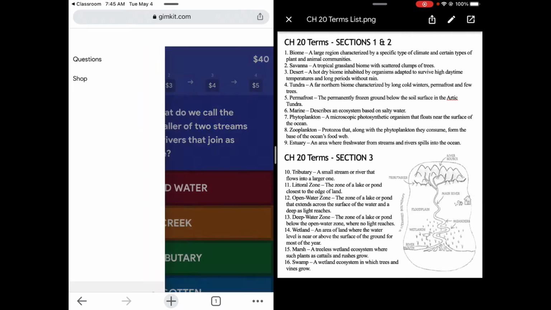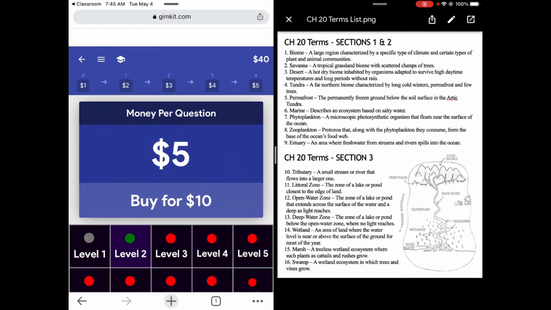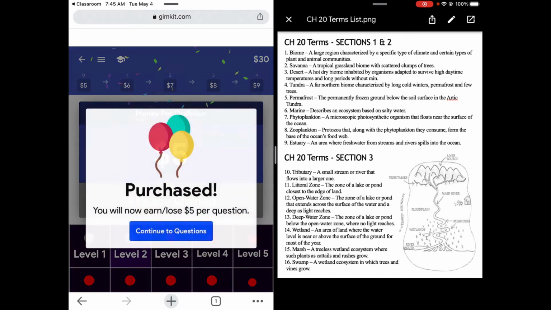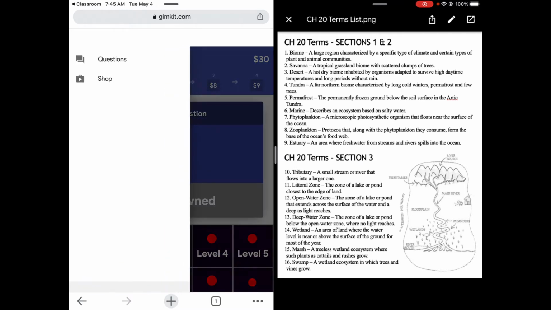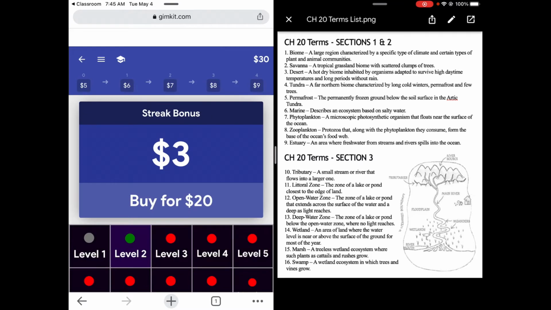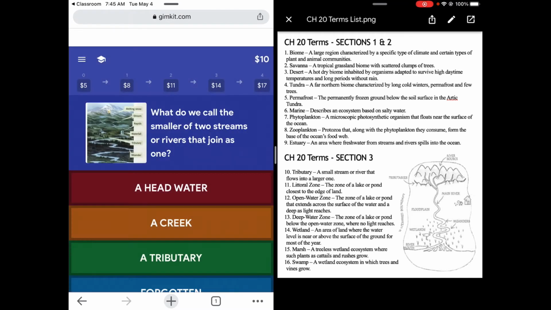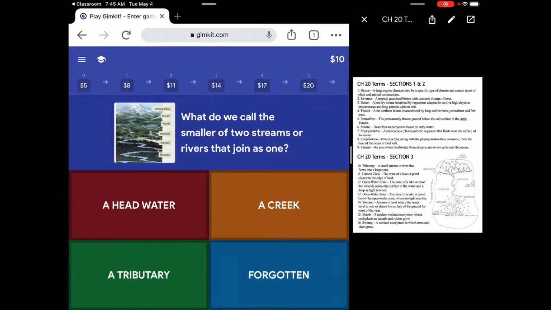So right away, we want to go shopping. We want to buy some upgrades, money per question. We're going to buy that one for 10 bucks. And we're going to also shop and buy the streak bonus because we can't afford the multiplier yet. And now we'll continue to question. So instead of getting a buck per question, we'll be ready. All right, there we go. Well, that's not so awesome, Chrome. Let's move that over. Also not awesome. There we go, Chrome. You've got it figured out.